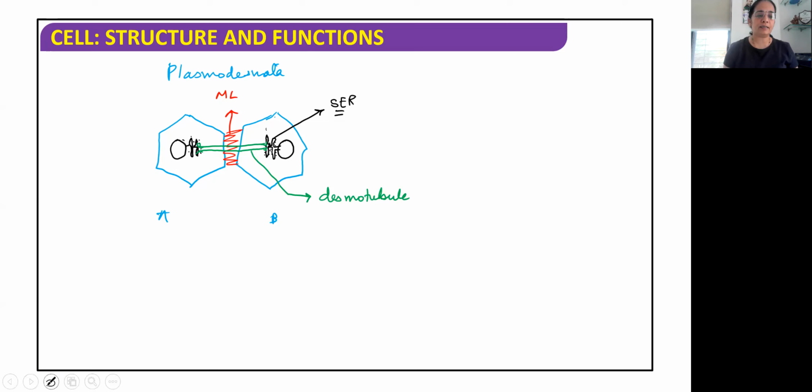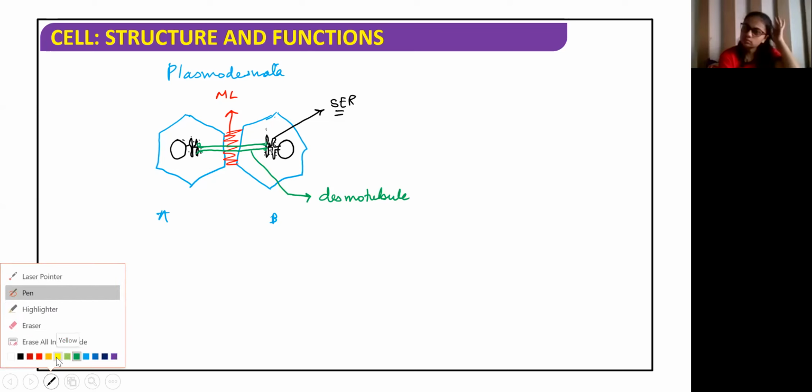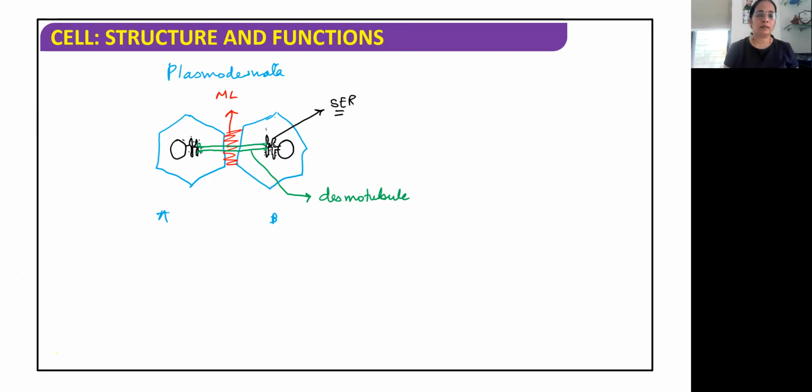Are you getting this? And now around this desmotubule in the middle lamella, here you can see the yellow color, they form a pore-like structure on both sides of the tube. And this complete part in the middle lamella, where the two cells join or interact with each other, is called the plasmodesmata. So what is a plasmodesmata?